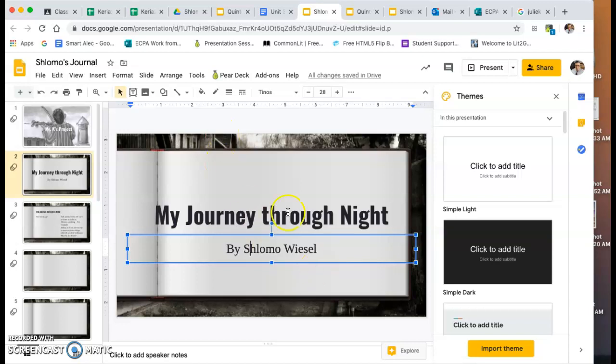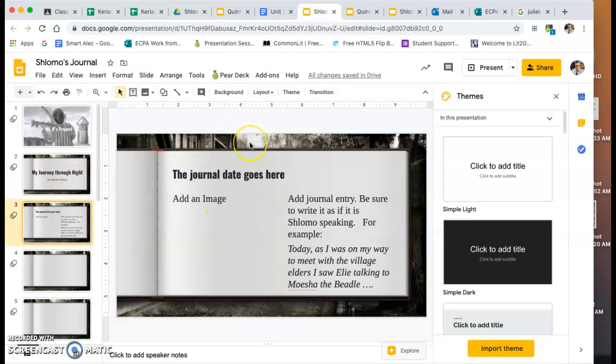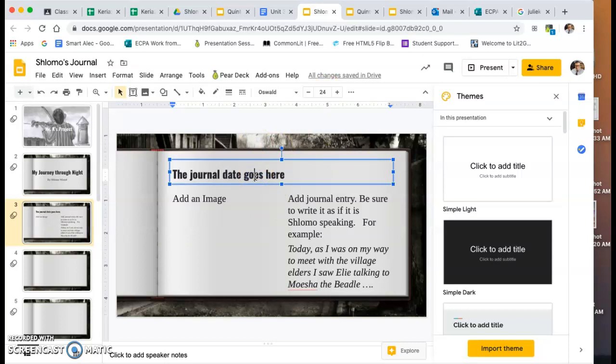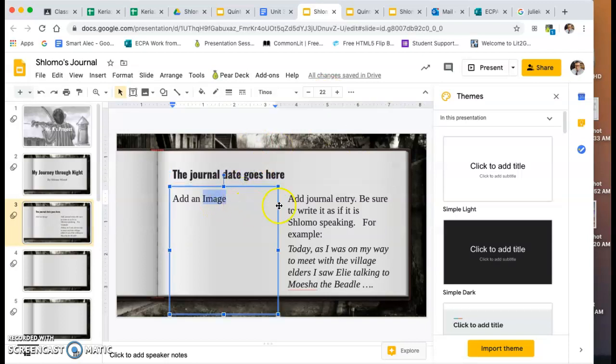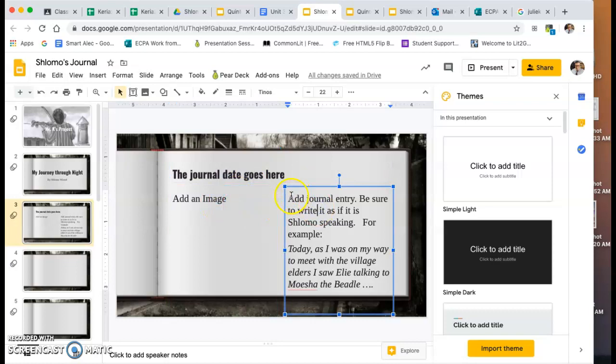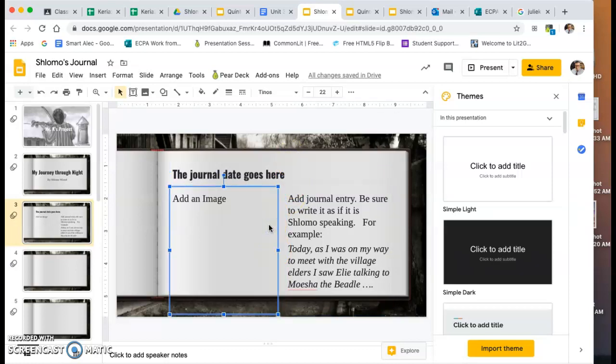So for each journal entry, you're going to copy and paste the entries that you've already created. So you would place the date here, you would put an image here, and then the actual entry goes here. Now, you don't necessarily have to choose this format. You can be as creative as possible. You don't necessarily have to use this background.